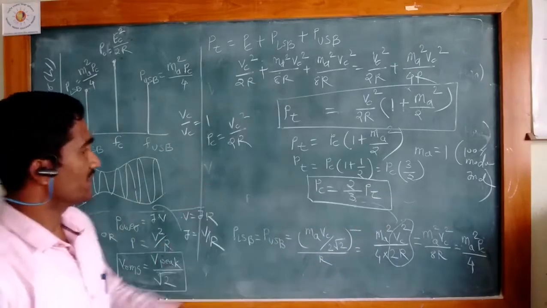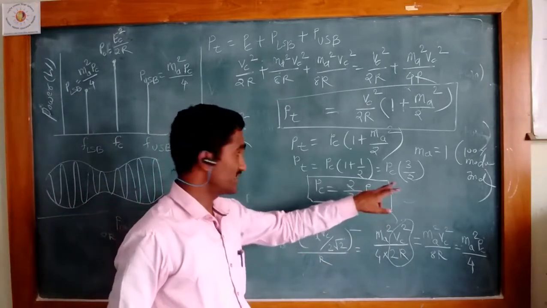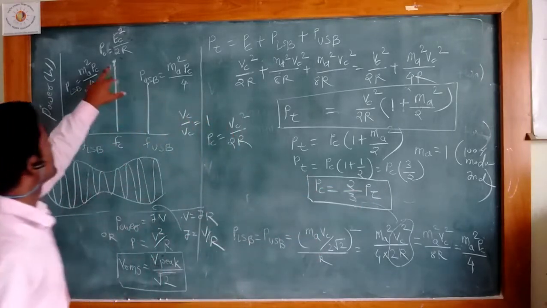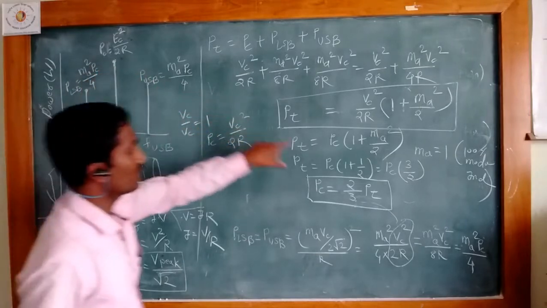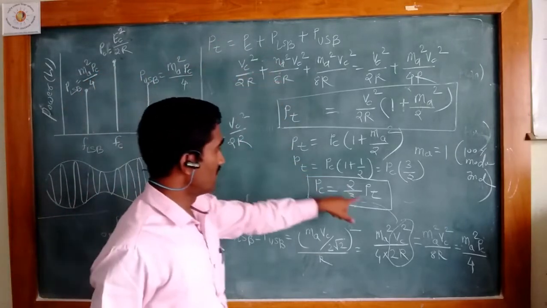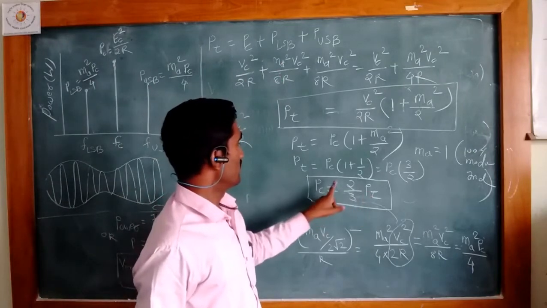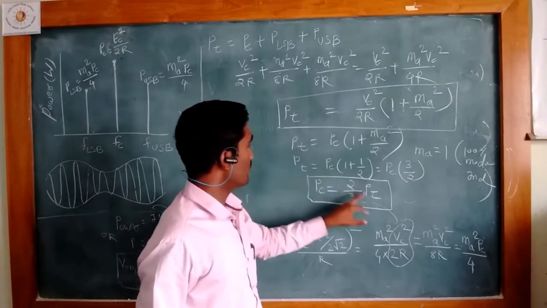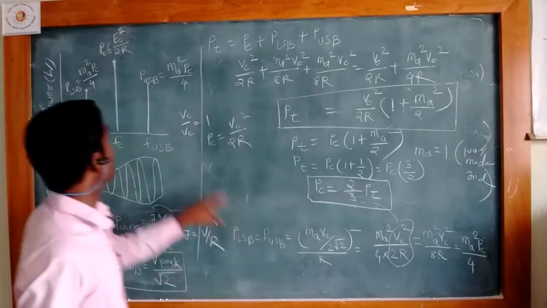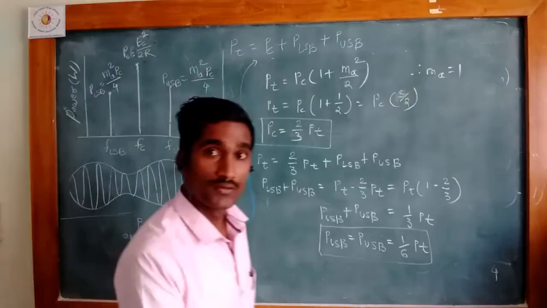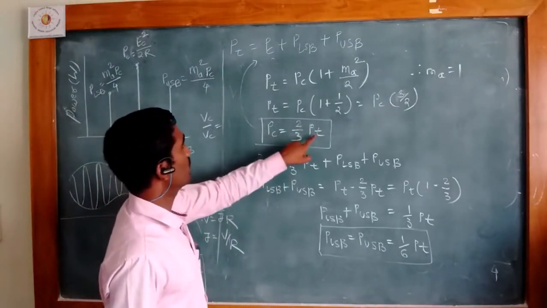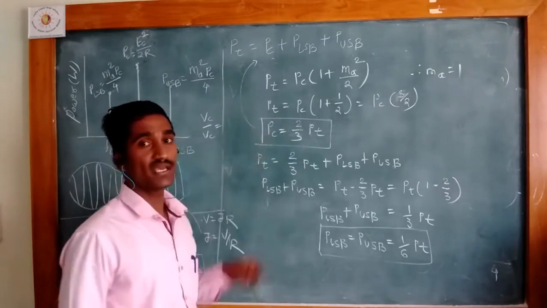So there is again one relation we get that shows the power present in the carrier with the power present in the total modulated wave. Out of the total power, 2/3 of the power is present in the carrier. So we have derived the relation between the total power and the power present in the carrier.